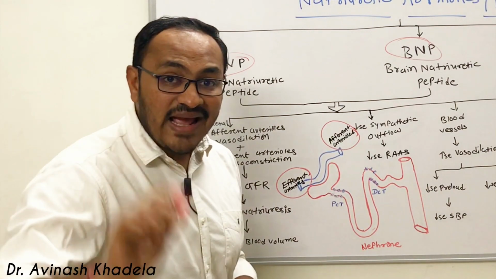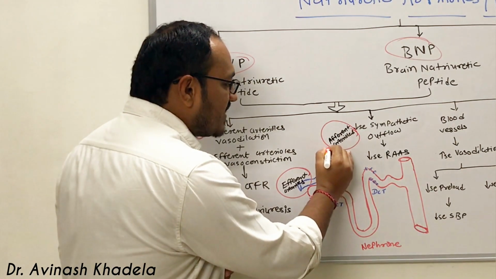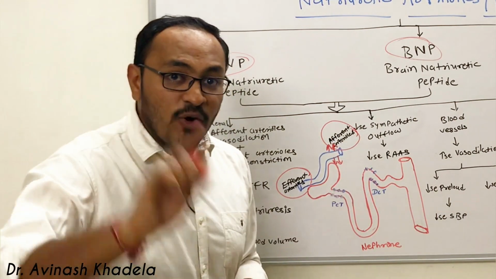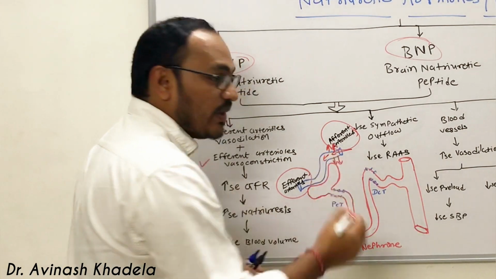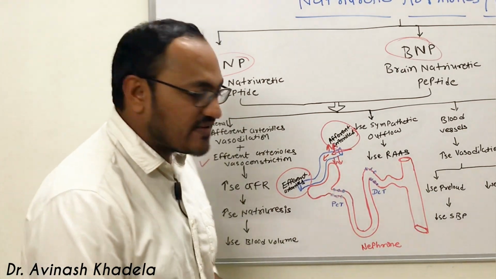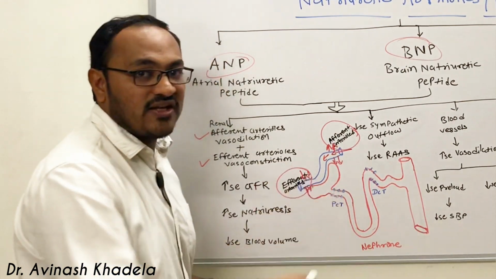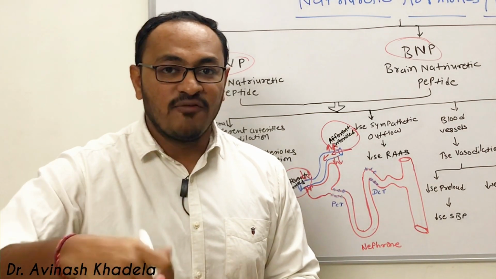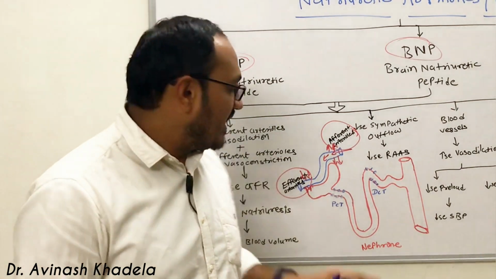Now, when there is a rise in ANP, BNP and C-type natriuretic peptide, there will be vasodilation of this afferent arteriole, and because of afferent arteriole vasodilation, more blood will come inside the kidney for filtration. Along with that, the second mechanism is vasoconstriction. There will be constriction of the efferent arteriole, so it cannot pull back the blood from the kidney and return it to the heart for a while.